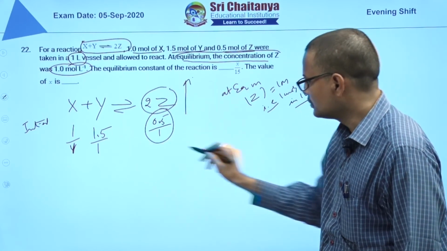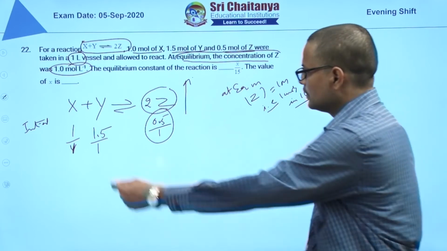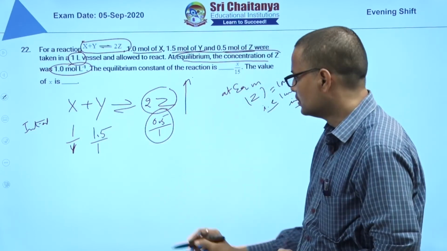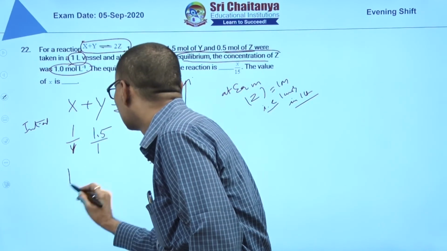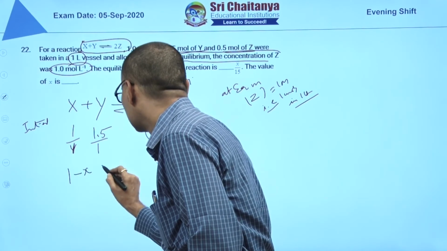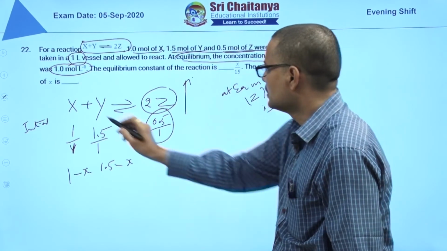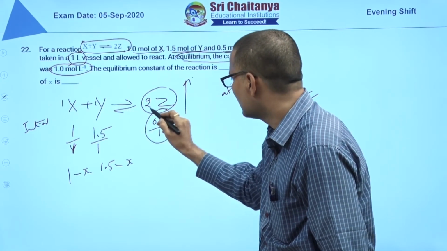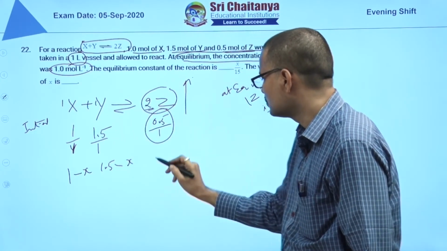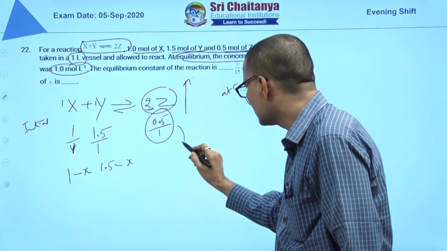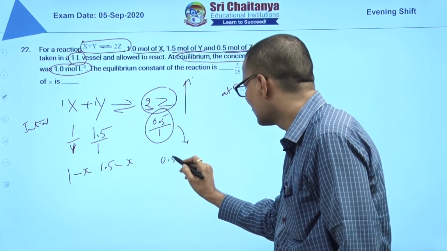That means the equilibrium is shifting in the forward direction. So you have to write 1 minus x, 1.5 minus x. They combine in a 1:1 ratio and produce in a 1:2 ratio. So Z is equal to 0.5 plus 2x.